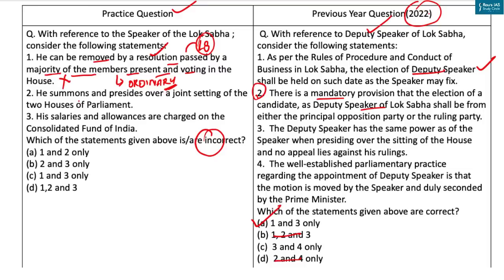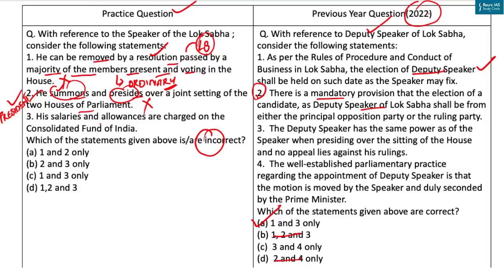Let's come to the second statement. He summons and presides over a joint sitting of the two houses of Parliament. Now the Speaker presides over the joint sitting of the House. However, such a sitting is summoned by the President to settle a deadlock between the two houses on a bill. So there's a difference between the terms summons and presides. So our second statement is incorrect.